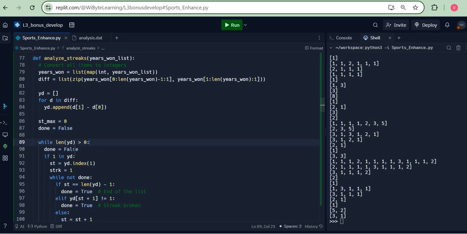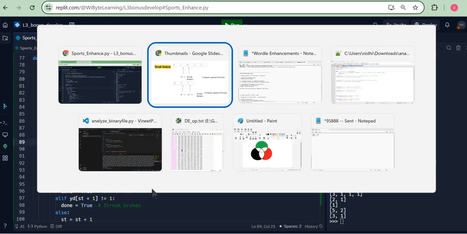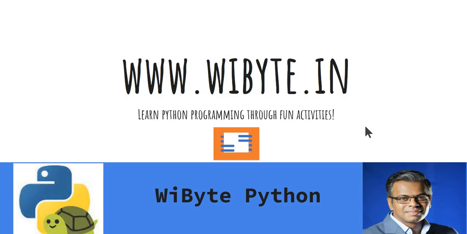So I hope this was interesting to you. Generally speaking, this way of learning, where we are building an activity, thinking through it carefully and enhancing that activity with a meaningful goal in mind, is a great way to learn programming because it channelizes our energy in a very nice manner.